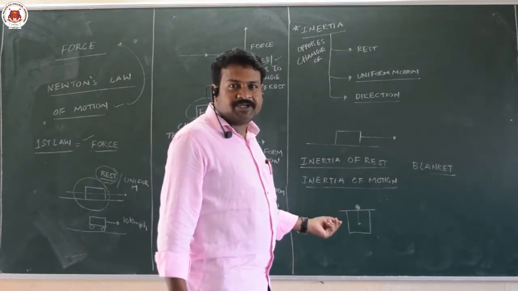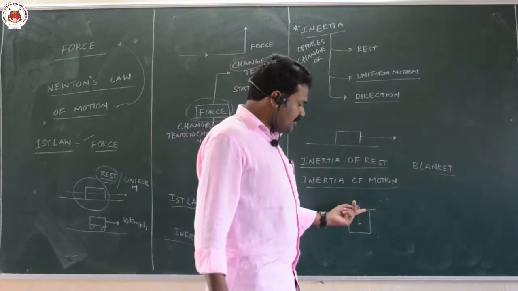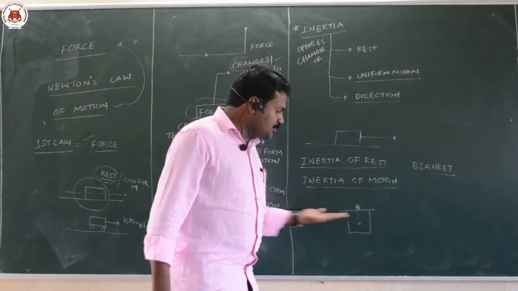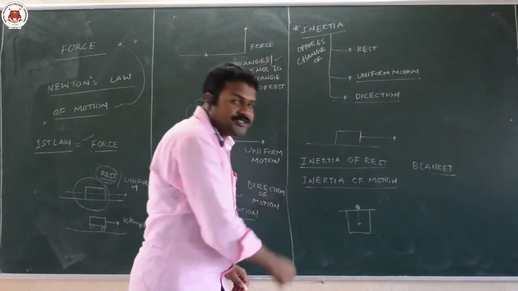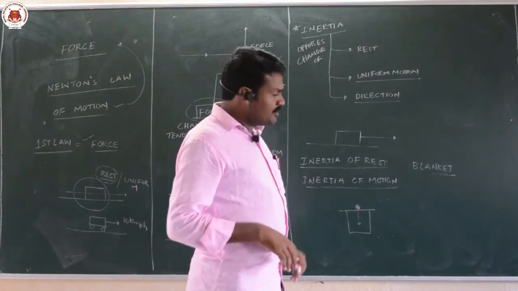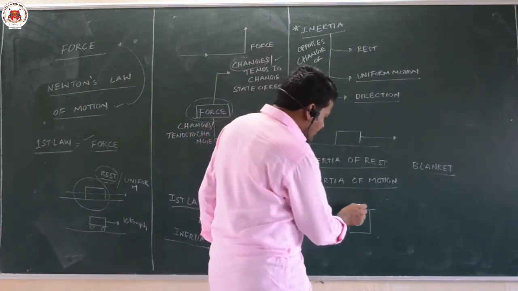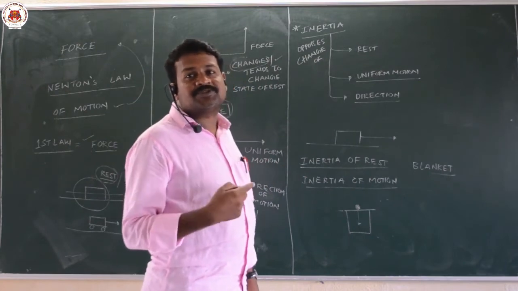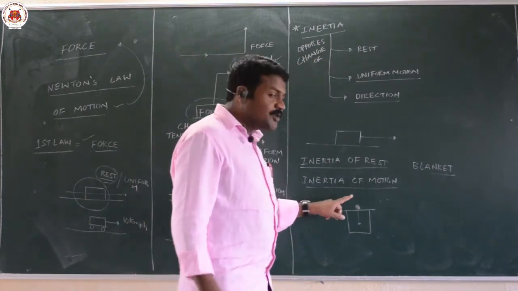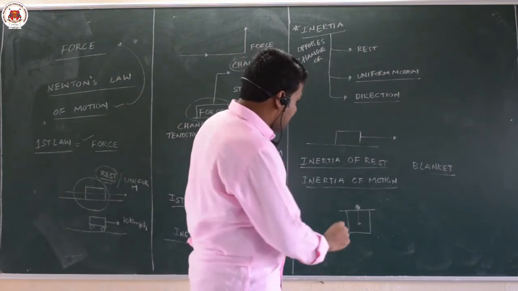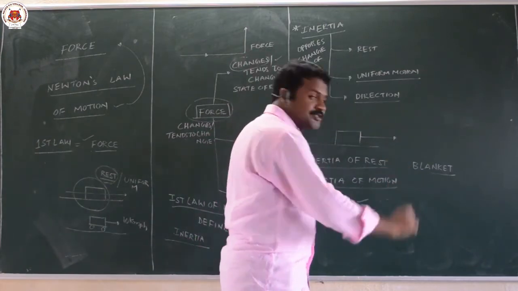You understand my point here? I am applying force on this cardboard sheet, and when I remove it fast, the marble falls into the glass. The marble which is at rest wants to be at rest only until and unless you apply force. I am not applying force on this marble, I am applying force on the cardboard. Therefore, this is an example for inertia of rest.